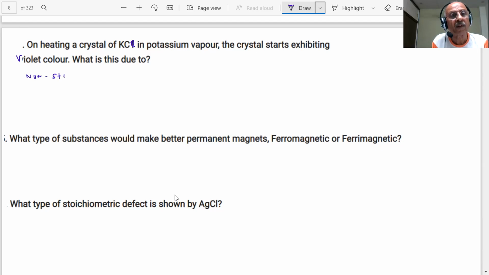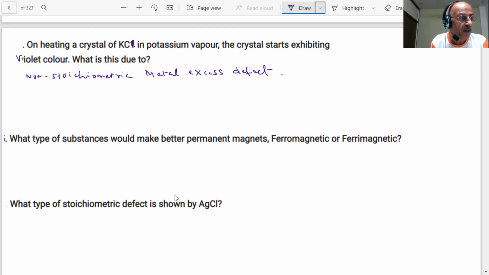This is a non-stoichiometric defect, metal excess defect.